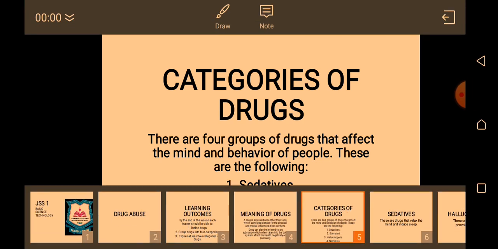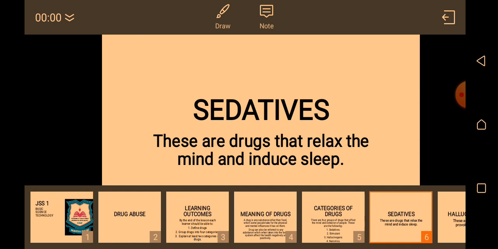We'll take the meaning one after the other. Let's look at the meaning of sedatives. Sedatives are drugs that relax the mind and induce sleep. When an individual finds it difficult to sleep, if you take any drug that has some chemicals in it that can help you to sleep, you call it a sedative.